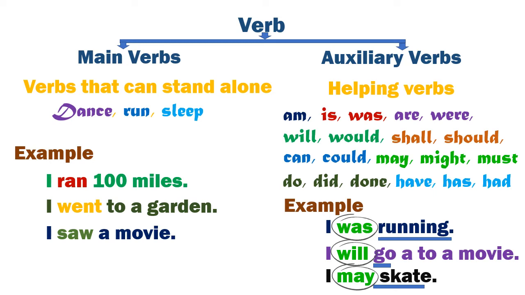Are you bored? You are it, right? Shall we do that one more time? Very good. Am, is, was, are, were, will, would, shall, should, can, could, may, might, must, do, did, done, have, has, had.